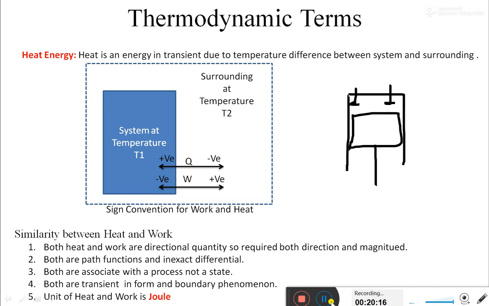Okay, some processes may be isothermal, some may be isentropic, some may be isobaric or isochoric. So all those processes differ with respect to that curve. The nature of the curve will be different with respect to the process. So if the path is different, the value of heat and work is also different, which means the process is also different, because each line represents a different process.